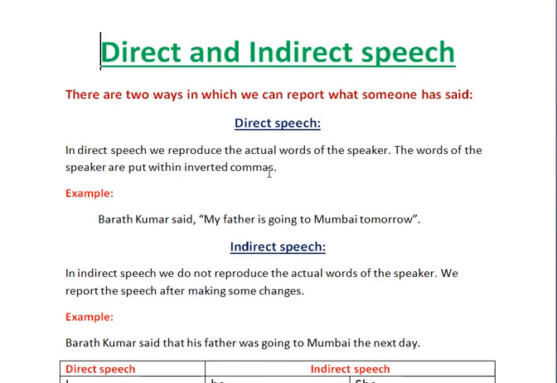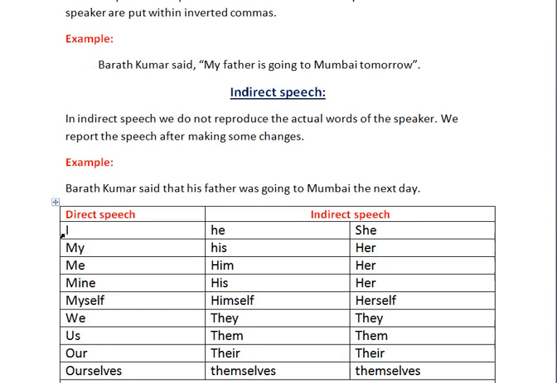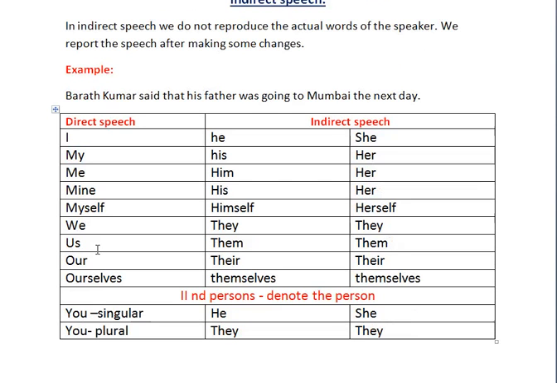So we can convey in two ways. One is direct speech and another is indirect speech. In direct speech, we can convey different types of conversation between people. In indirect speech, we reproduce the words of the speaker after making some changes. In direct and indirect speech, we have four types. Now we are going to see them one by one. Before going to the types, you should know how to change the personal pronoun. While you are changing direct speech into indirect speech, how could you change the personal pronoun?